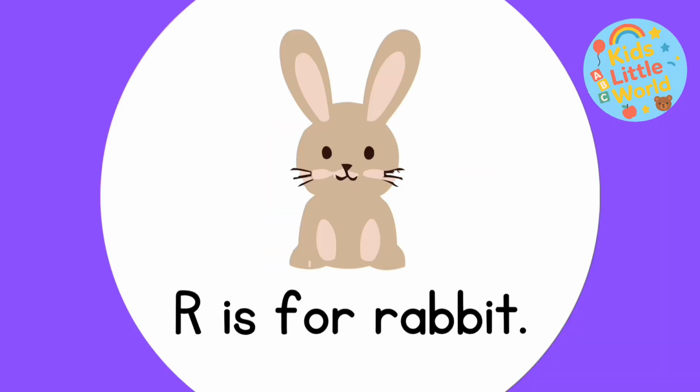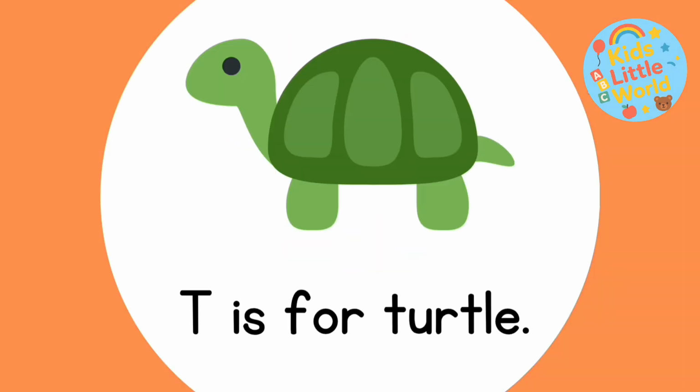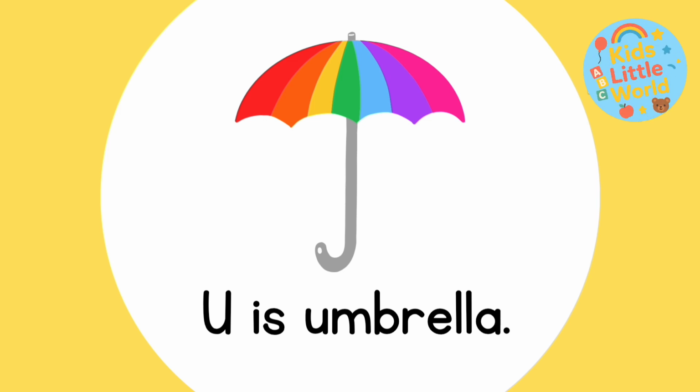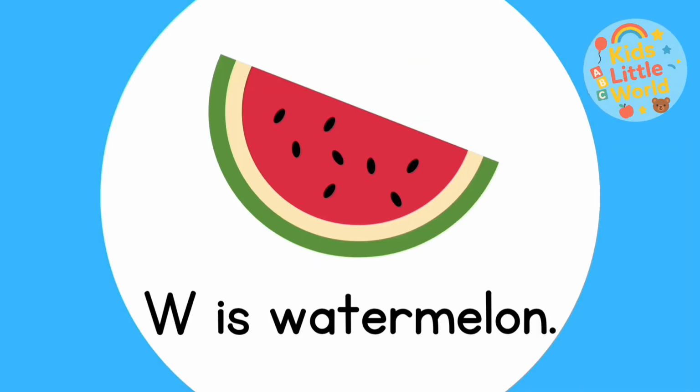R is for rabbit. S is for sun. T is for turtle. U is for umbrella. V is for vase. W is for watermelon.